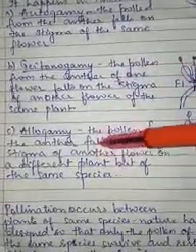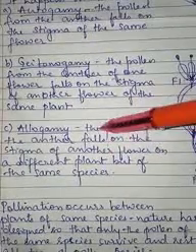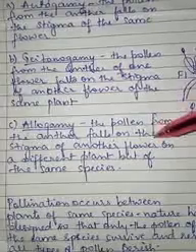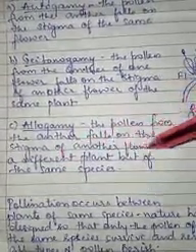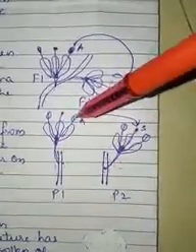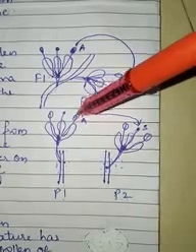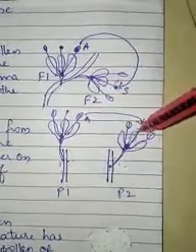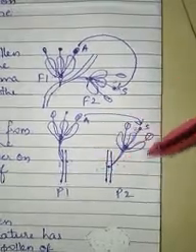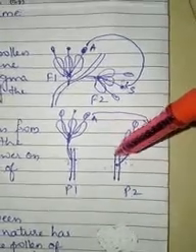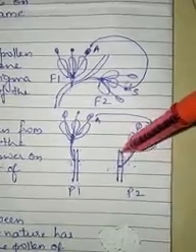Coming to the next one, allogamy. In case of allogamy, the pollen from the anther falls on the stigma of another flower on a different plant but of the same species. So we have here two different plants. The anther will be releasing the pollen grain. The pollen grain will be falling onto the stigma of another flower present on another plant. Two different plants are involved in this case. So this is called allogamy.